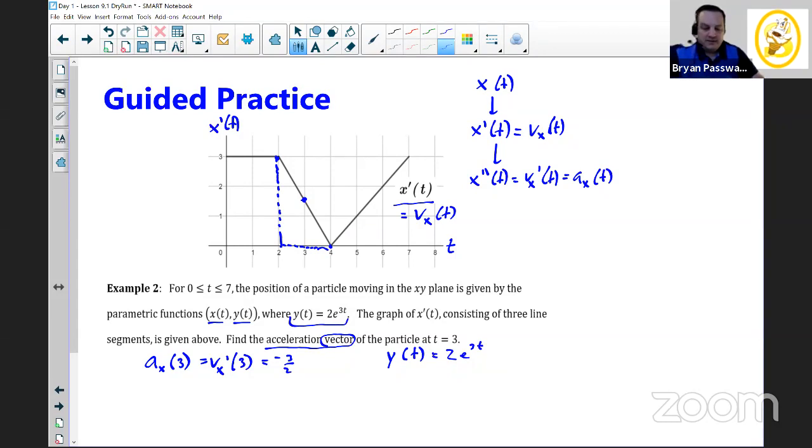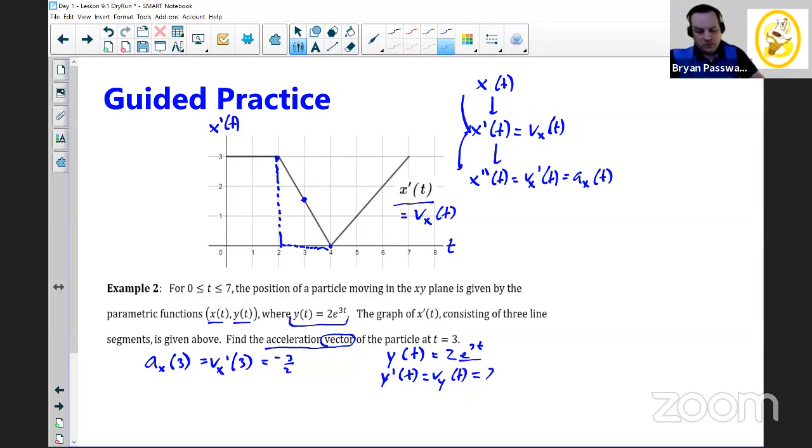So if we're going to find the acceleration, we're going to have to move down this sort of ladder 2 derivatives, right? To go from position to acceleration, we need to take 2 derivatives. So let's start by finding y prime. That would be the velocity in terms of y. And so we have a derivative of an exponential function.